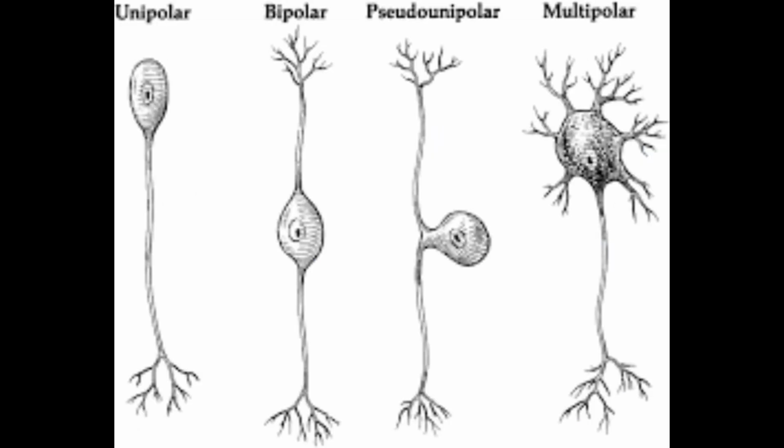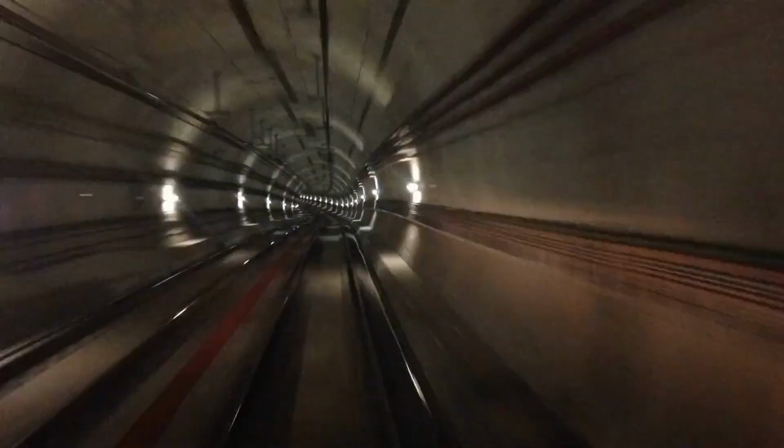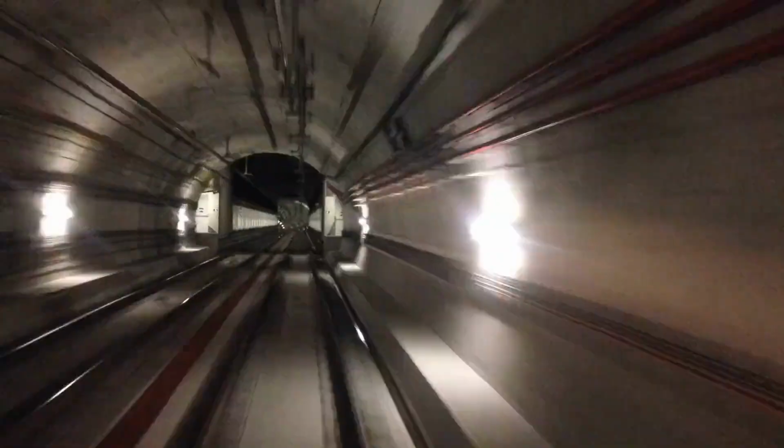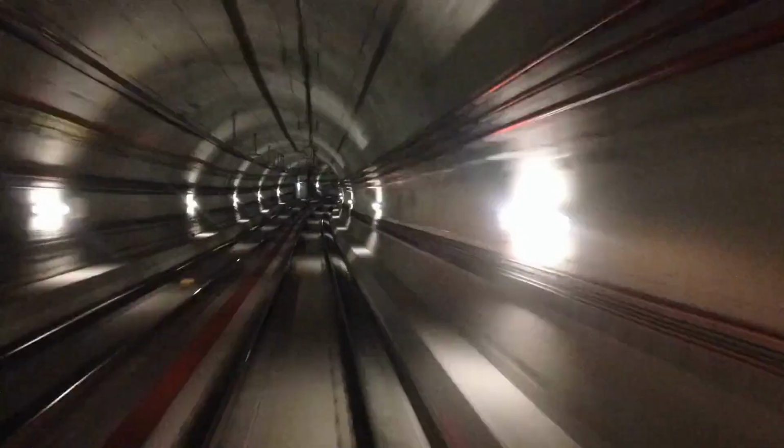A. Sensory neurons, afferent neurons. Sensory neurons, also known as afferent neurons, detect stimuli from the environment, such as light, sound, touch, or temperature, and transmit this information to the central nervous system. They help us perceive the world around us.